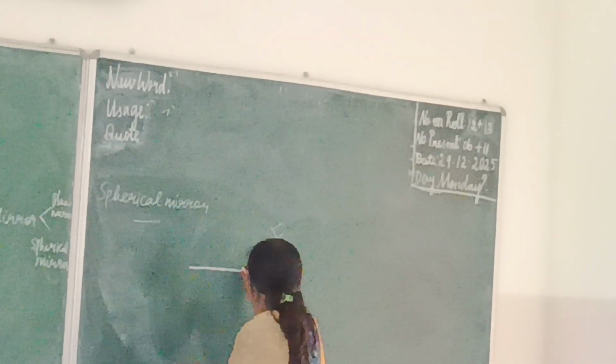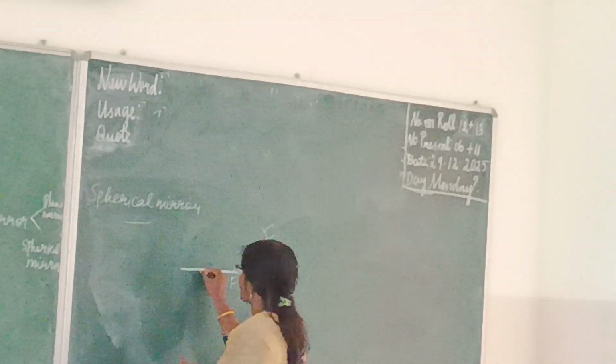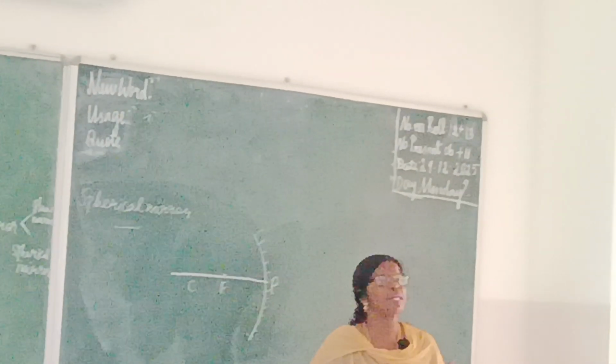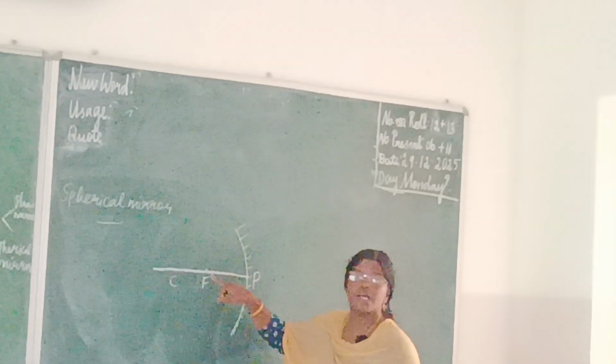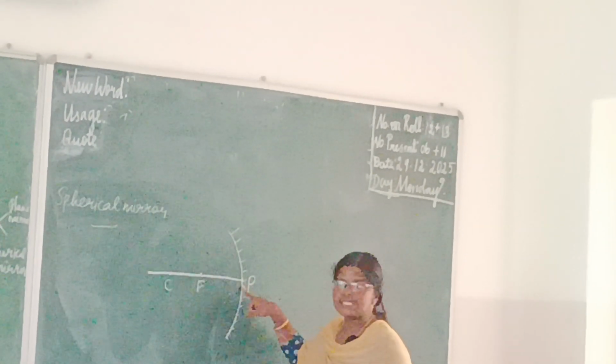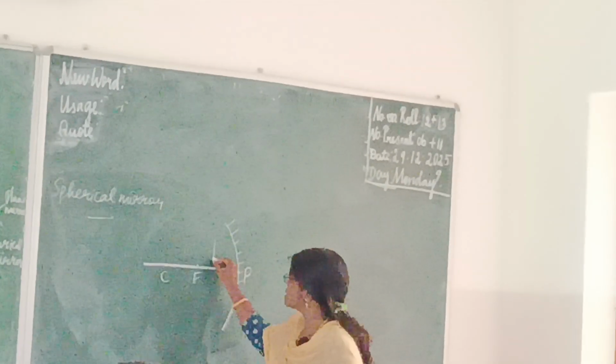Principal axis. What is this called? Focus. And what is this called? Center of curvature. Now, I am going to explain the last case. What is the last case? When an object is placed between focus and principal axis. So, I have placed the object here.